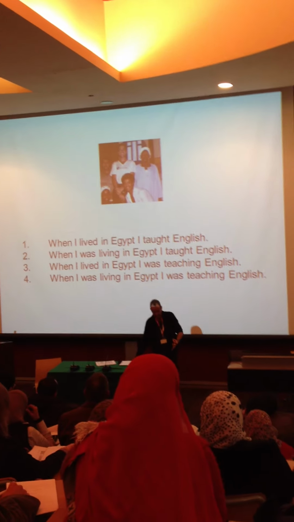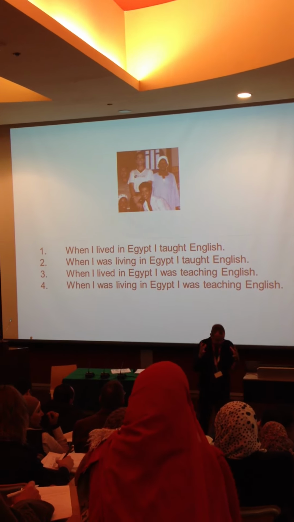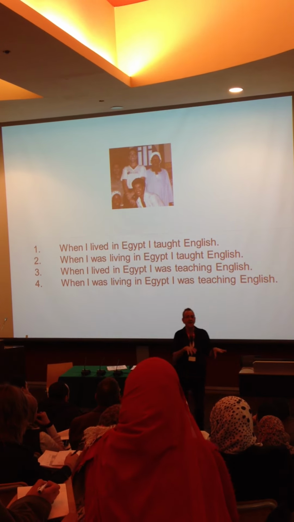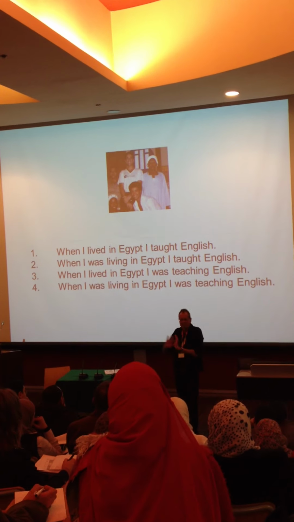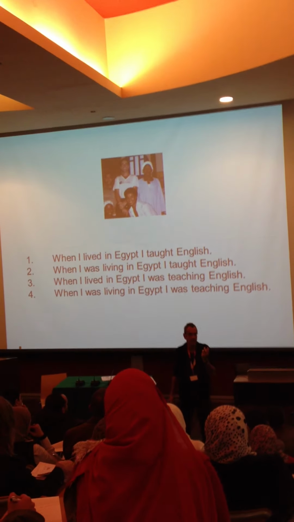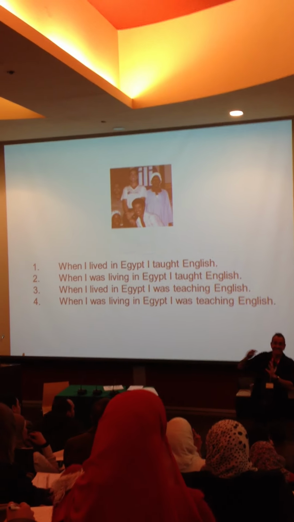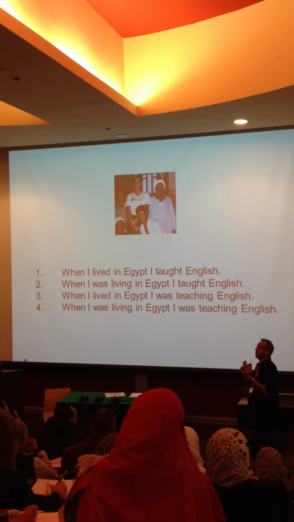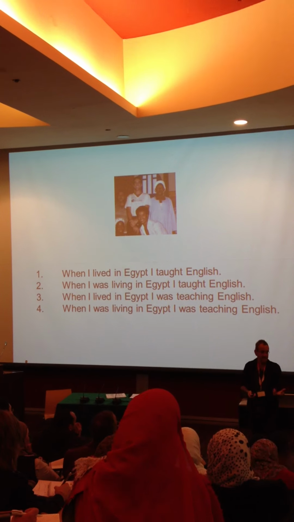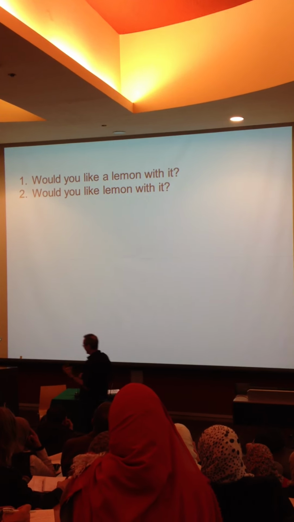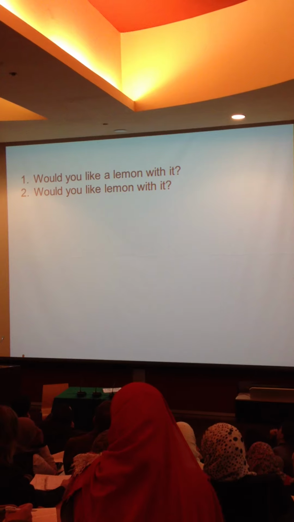But before we do that, we need to think in terms of aspect. How can we think of aspect but not think about time? Well, let's think about another area of English grammar, a completely different area, for a minute, to see what's going on. English, like many languages, makes distinctions between certain qualities of things or events. So, let's forget verbs for a minute and look at some nouns. What's the difference between these two sentences? Would you like a lemon with it, or would you like lemon with it?